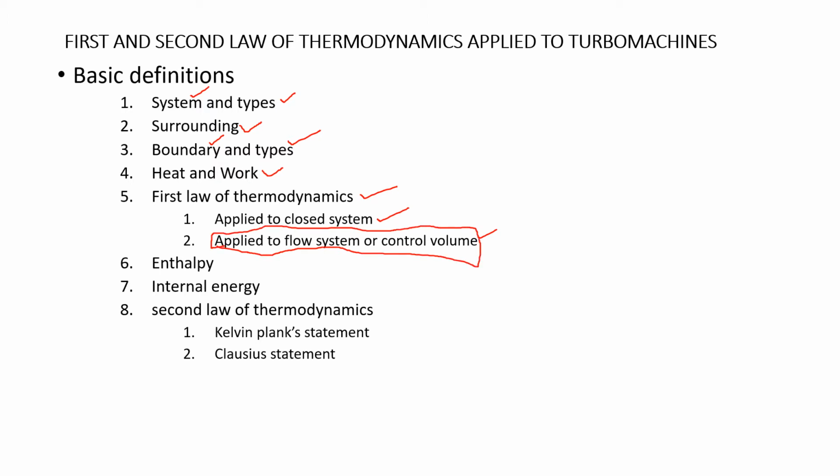And what is enthalpy, what is internal energy, and the second law of thermodynamics. We have two types of statements in that: Kelvin-Planck statement and Clausius statement. So if you know all these concepts, you will understand this class easily. So I kindly request you to go through all this before going to the video lecture, especially the first law of thermodynamics applied to a control volume, because we are going to use this concept in understanding turbomachines.